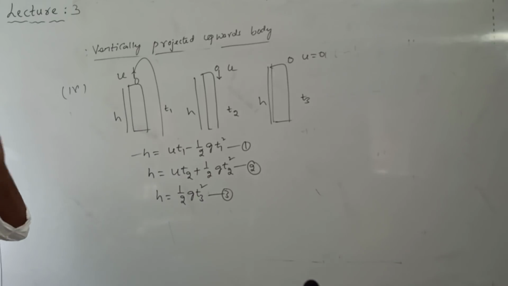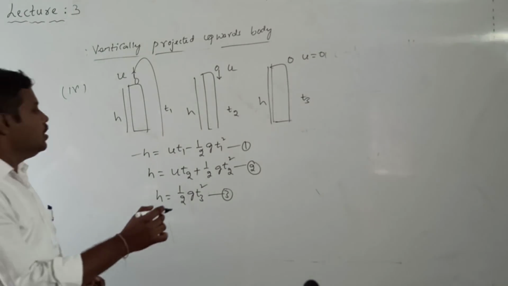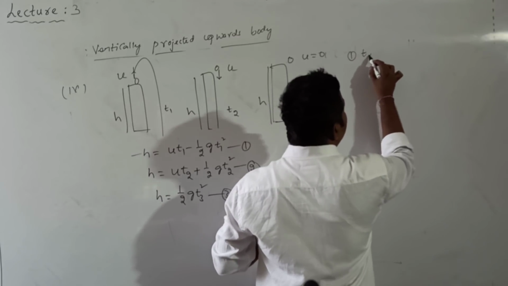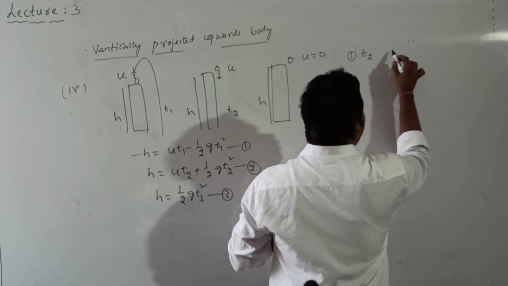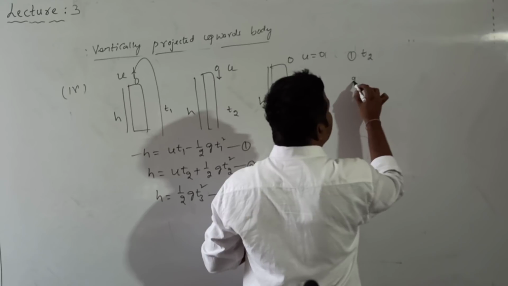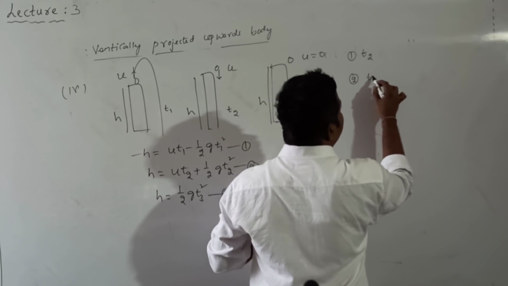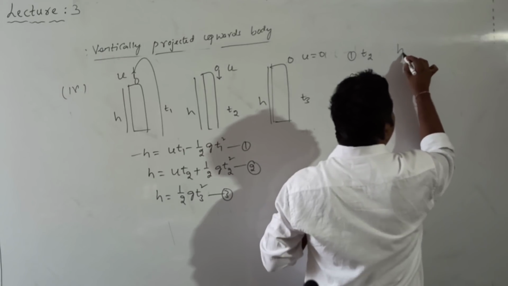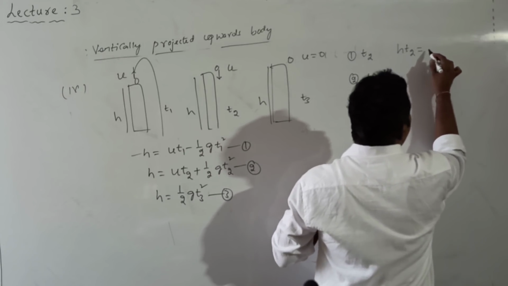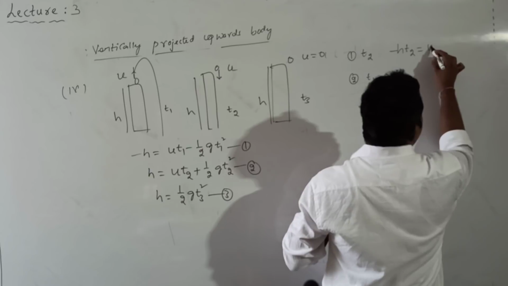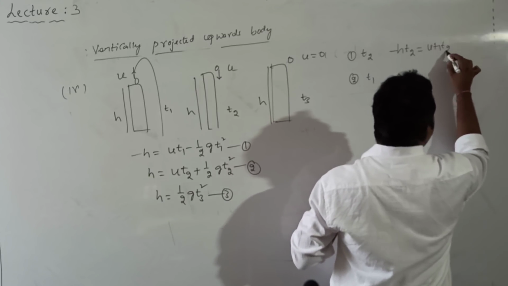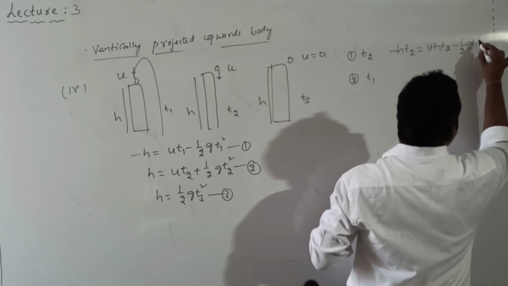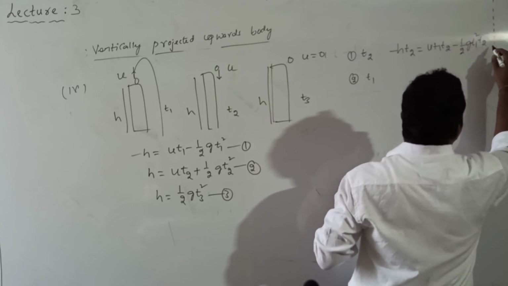Now, to obtain the relation between t1 and t2, what I am doing is, equation 1 is multiplied with t2 and equation 2 is multiplied with t1. So what will we get? h into t2, that is minus h into t2, is equal to u into t1 into t2 minus half into g into t1 square into t2.